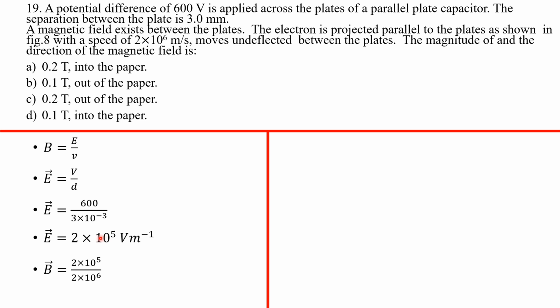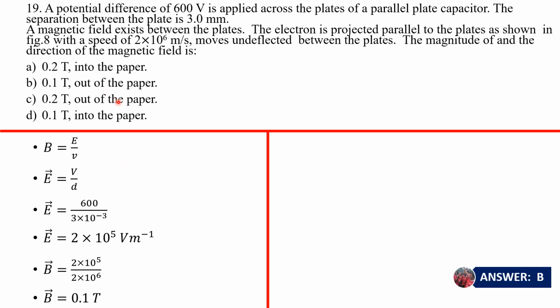Now we can substitute this strength of the E field back in this equation to get the strength of the B field. So E is 2 times 10 to the power 5. What is the speed of the particle? The speed of the particle is 2 times 10 to the power 6. So you plug that in there, and you realize that your B field strength is 0.1 Tesla, right? And so our answer is B.